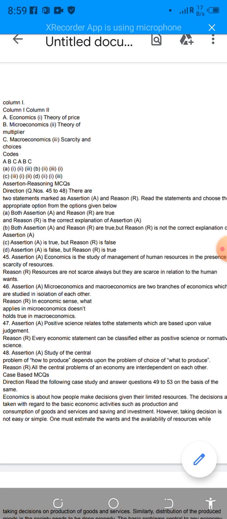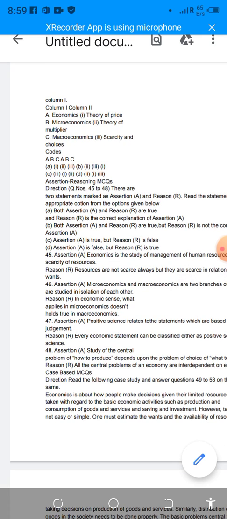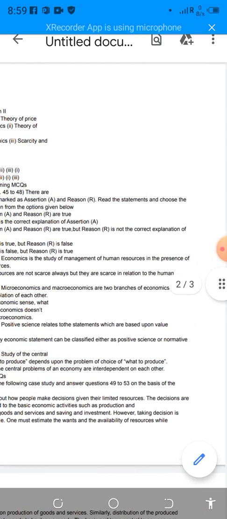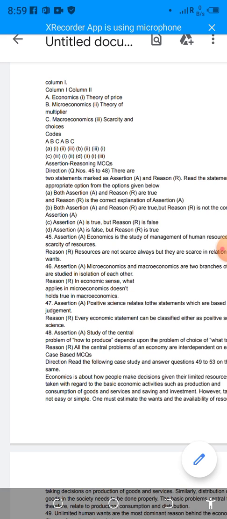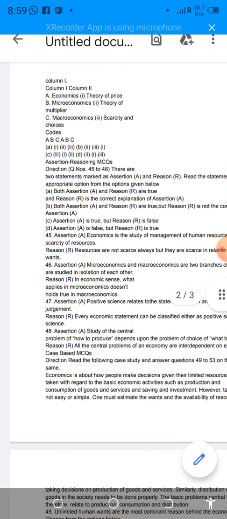As you can see, assertion A is given: economics is the study of management of human resources in the presence of scarcity of resources. It means economics is about the management of scarcity of resources, and it studies that only. And the reason given here: resources are not scarce always, but they are scarce in relation to human wants. So according to the assertion, the reason is also true. You can see here that in question number 45, option A will be correct, meaning both assertion A and reason are true.